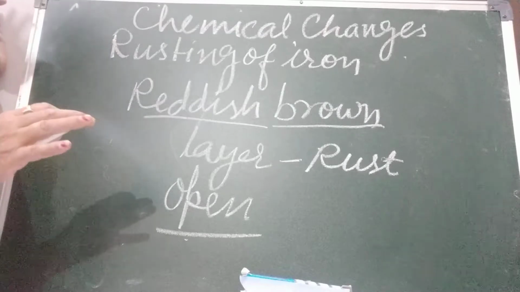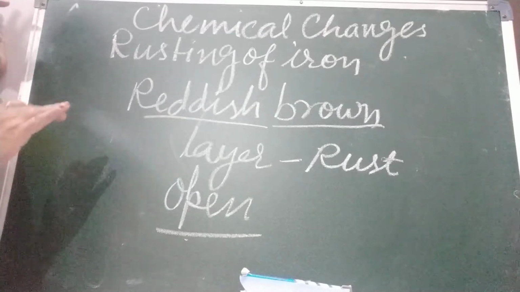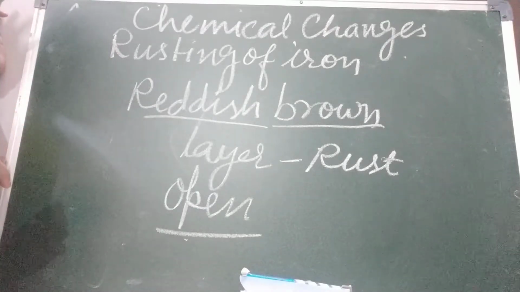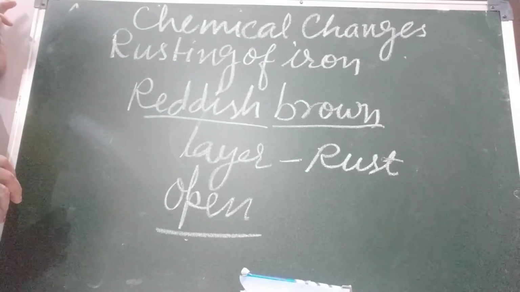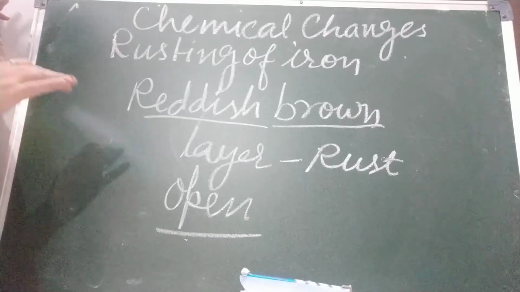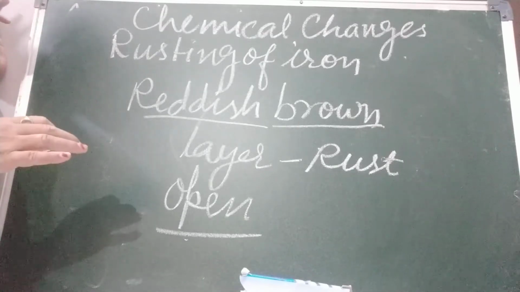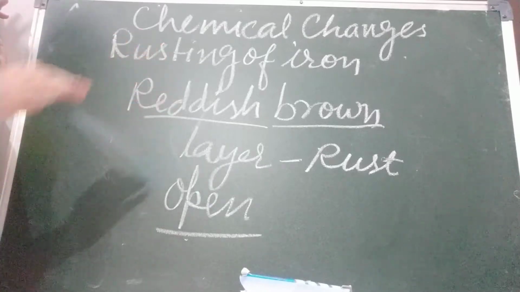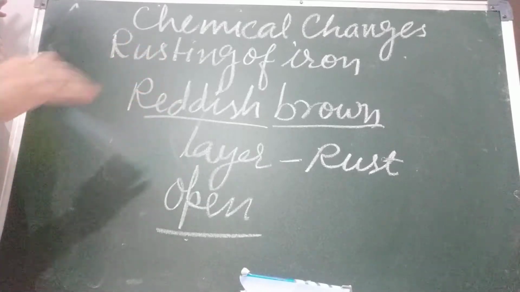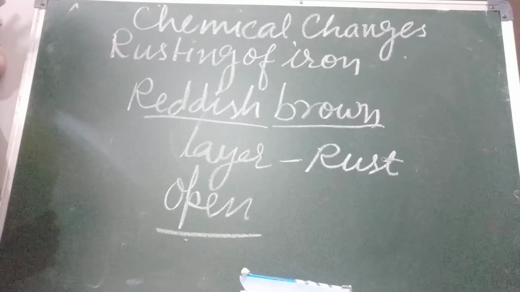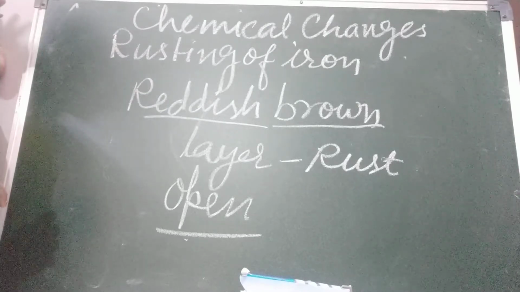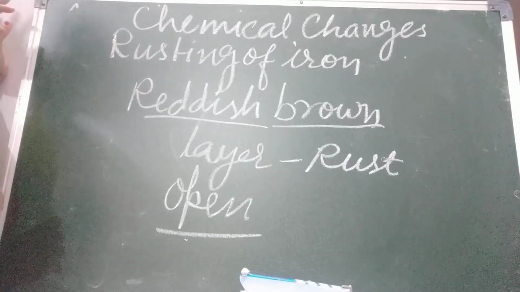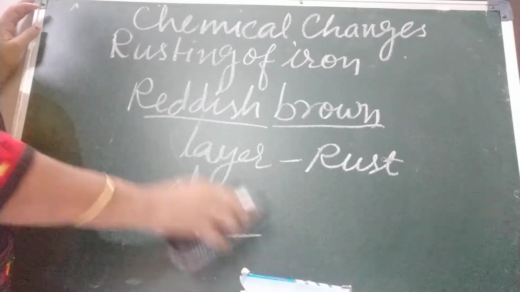The layer of rust falls off gradually. If anything is rusted, we can remove that layer. But you know, children, what happens in that? The rust is what? Iron oxide. When this layer moves out, it means it is taking away iron, iron in the form of iron oxide. First I am going to tell you how rusting takes place.